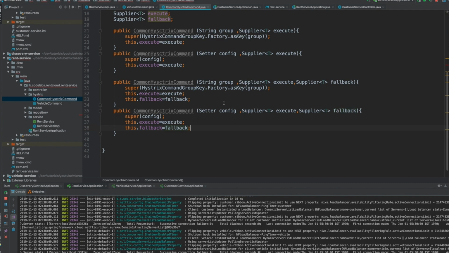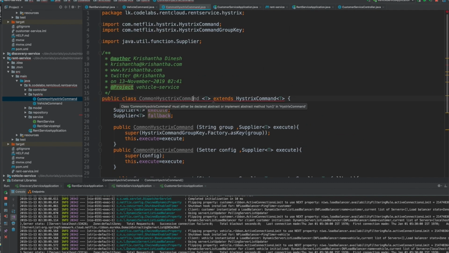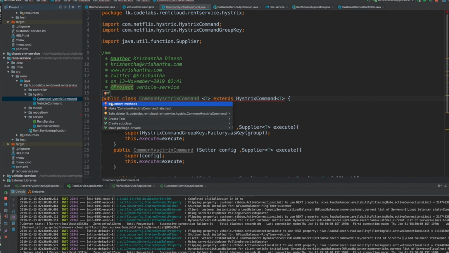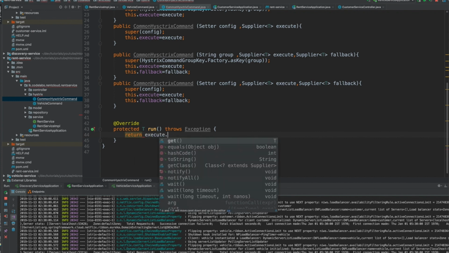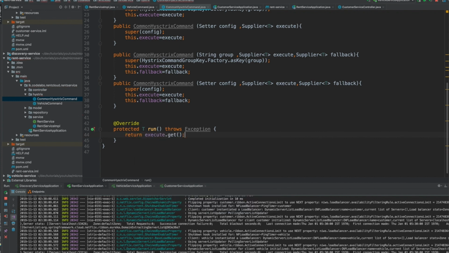So still we did not implement, this class of mine is still a concrete class, so I need to implement the run method. The run method, I don't know what to invoke, because this is going to be called with different types of classes. So I'm going to write this in a generic way, then execute dot get, okay? And also I need to implement the fallback method.